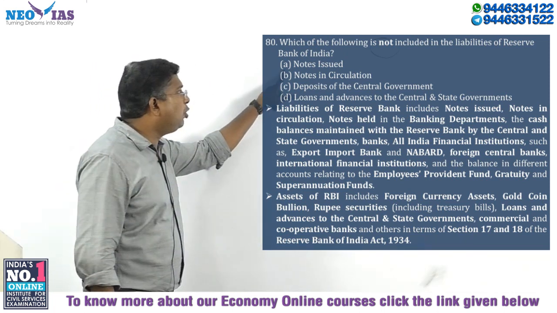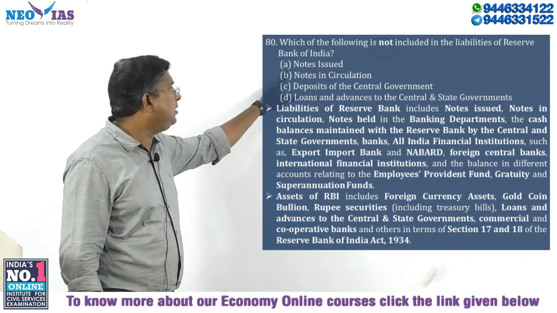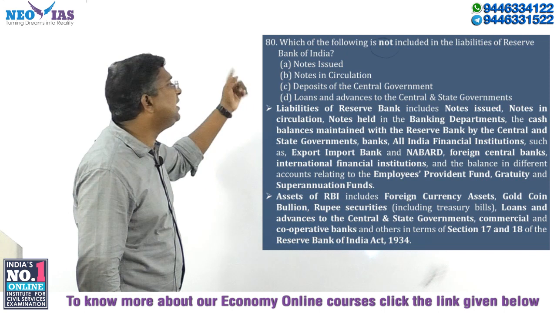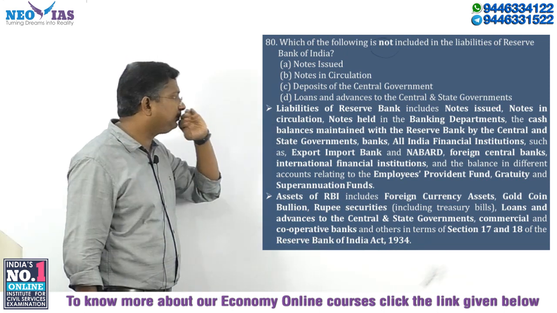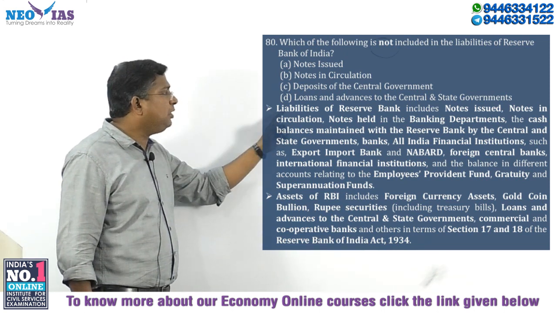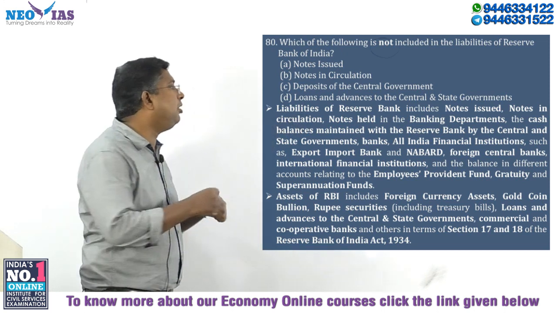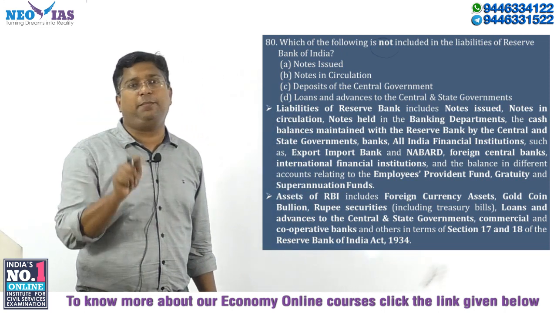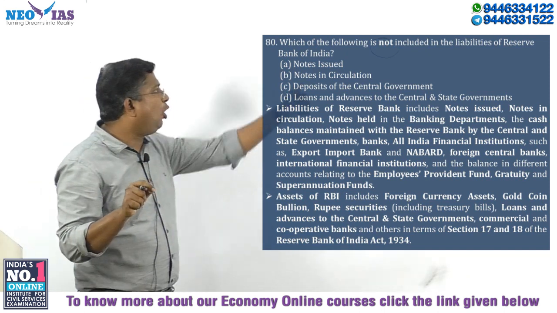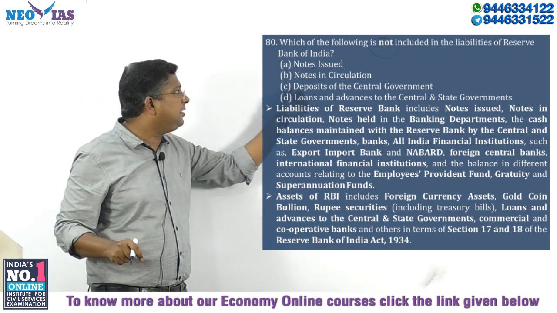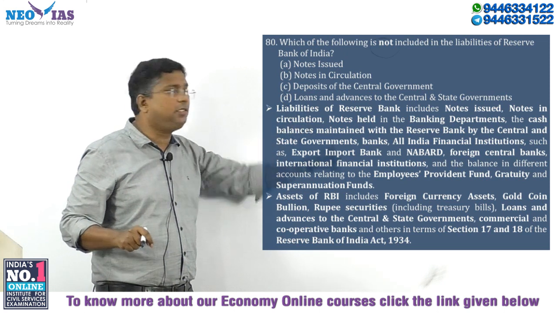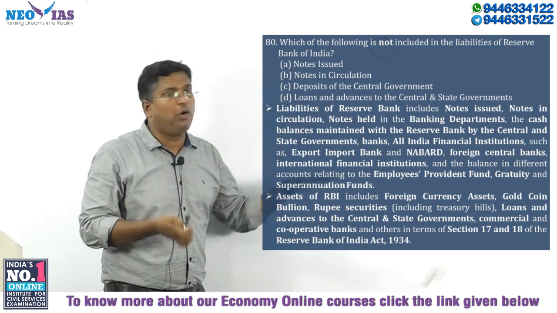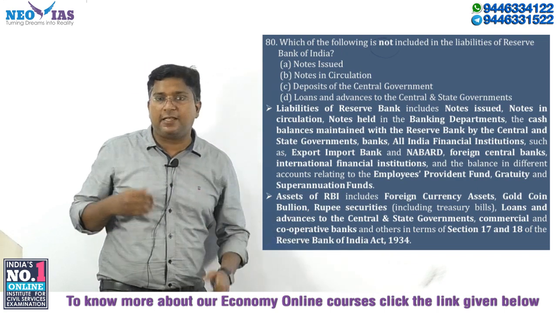We know that notes issued by RBI is a liability. Notes in circulation is a liability. Deposits of the central government is a liability. But loans and advances to the central and state government are assets of RBI. They are not a liability of RBI. So the answer, not a liability, is D. A, B and C are liabilities. D is an asset of RBI. Okay. So with this question, learn what are the assets and liabilities of Reserve Bank of India.